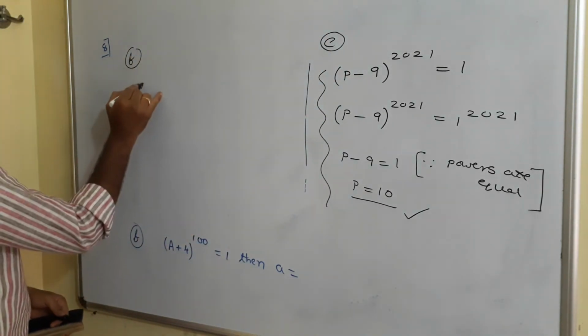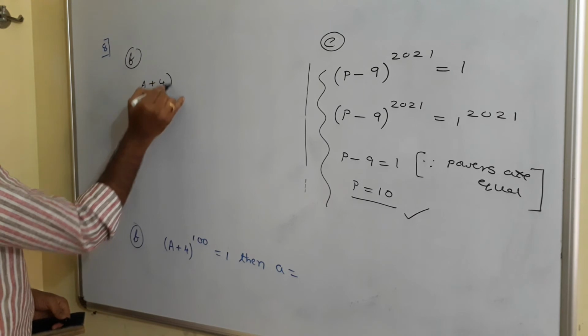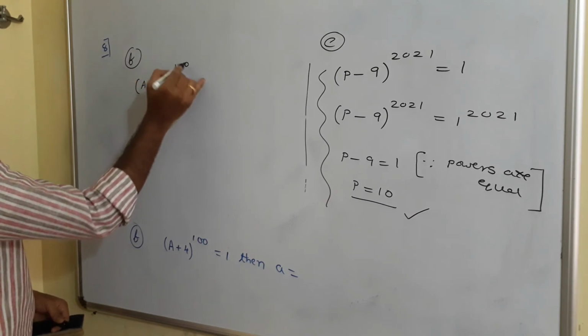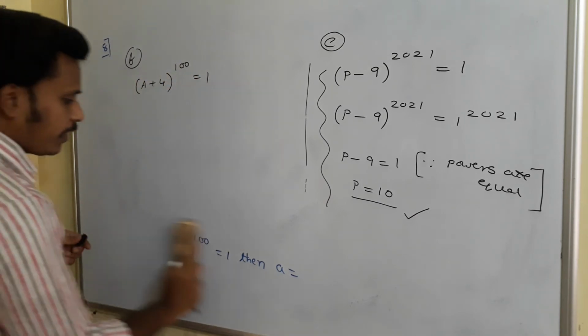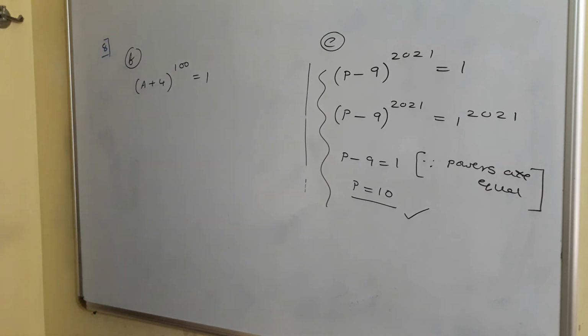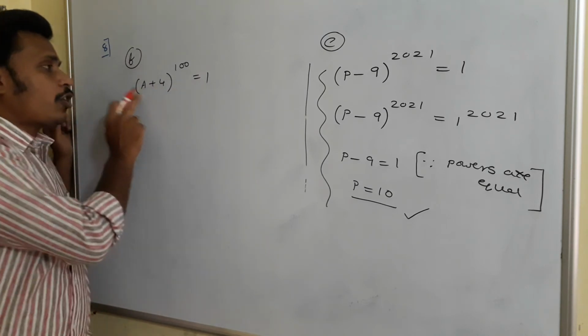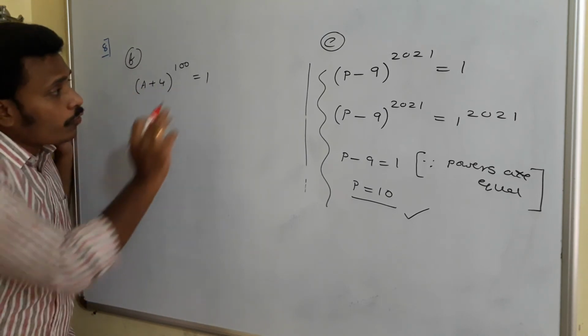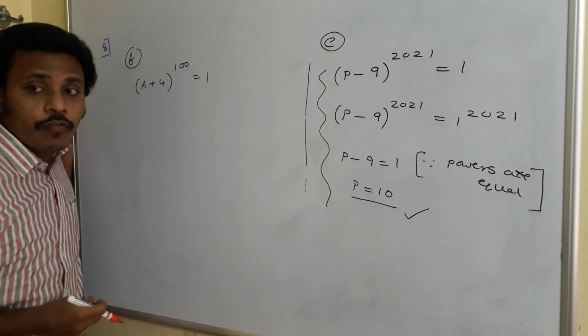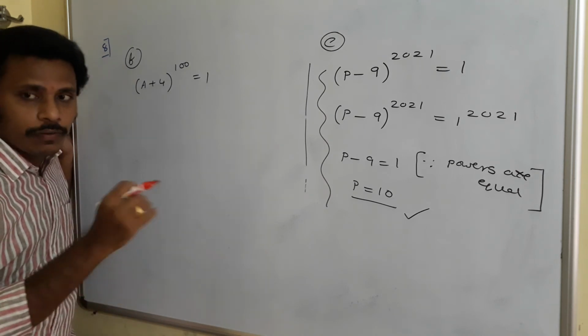Okay, here if you look, (a + 4)^100 is equal to 1, as given. And our target is to find the value of a. Just think about this 1. This is 1 only. Our target is to find a, so we need to write this 1 as a power of 100, as an exponent with power 100.